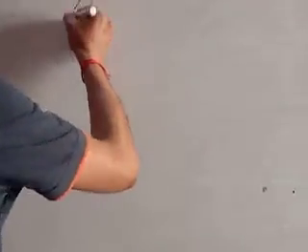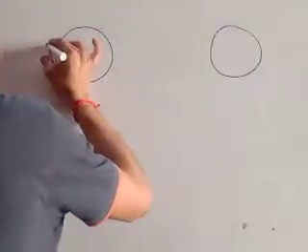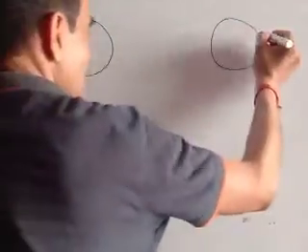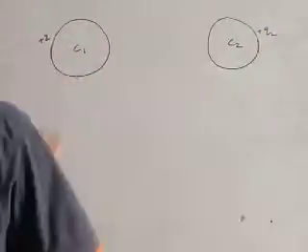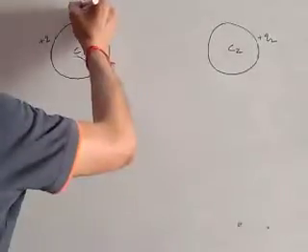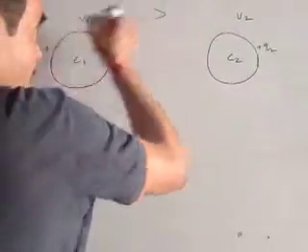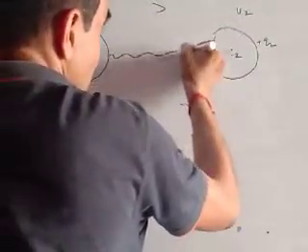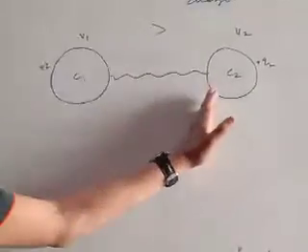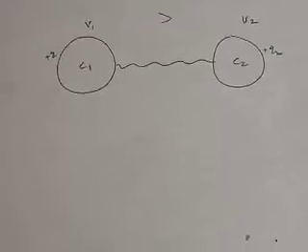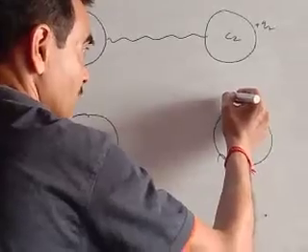Suppose this is a conductor, this is another conductor. Charge upon this is Q1, charge upon this is Q2, and their capacitances are C1 and C2 respectively, and their potentials are V1 and V2. Suppose V1 is greater than V2, then if contact is made between them, the positive charge will be transferred from this conductor to this conductor, and the redistribution of charge will stop when both the conductors acquire the same potential, Vc.